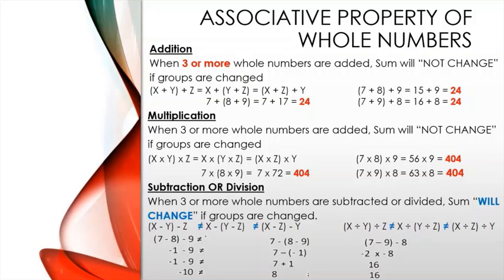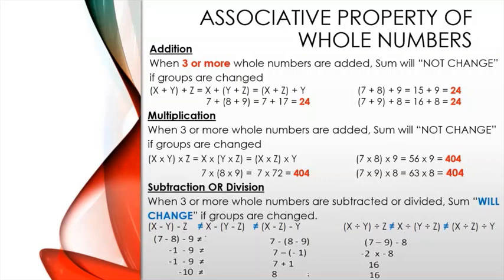And 7 into 9 into 8, which is equal to 63 into 8, which is equal to 504 also. And 7 into 8 into 9, which is equal to 7 into 72, is also equal to 504. So that means in addition and multiplication, the sum and the product will be the same.